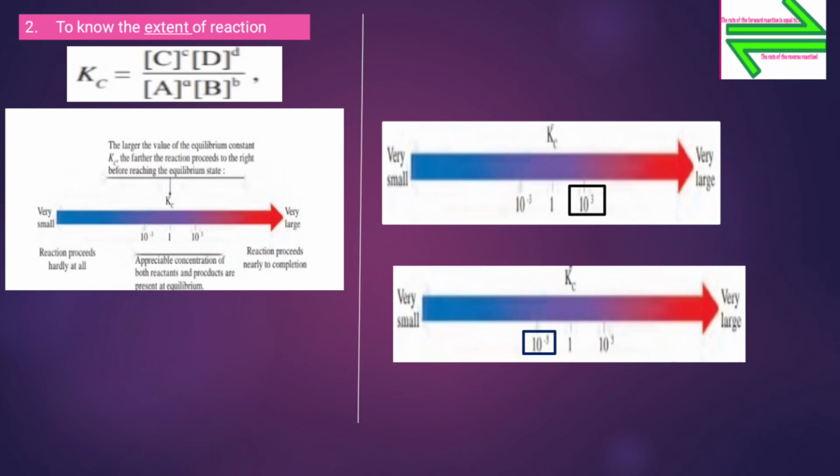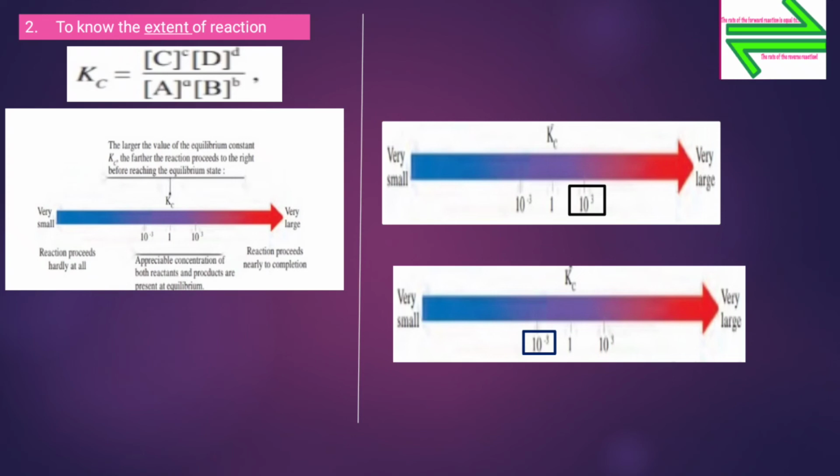Now let us see the second application, to know the extent of reaction. See here the expression for Kc. As we all know, Kc equals concentration of C raised to c into concentration of D raised to d upon concentration of A raised to a into concentration of B raised to b.